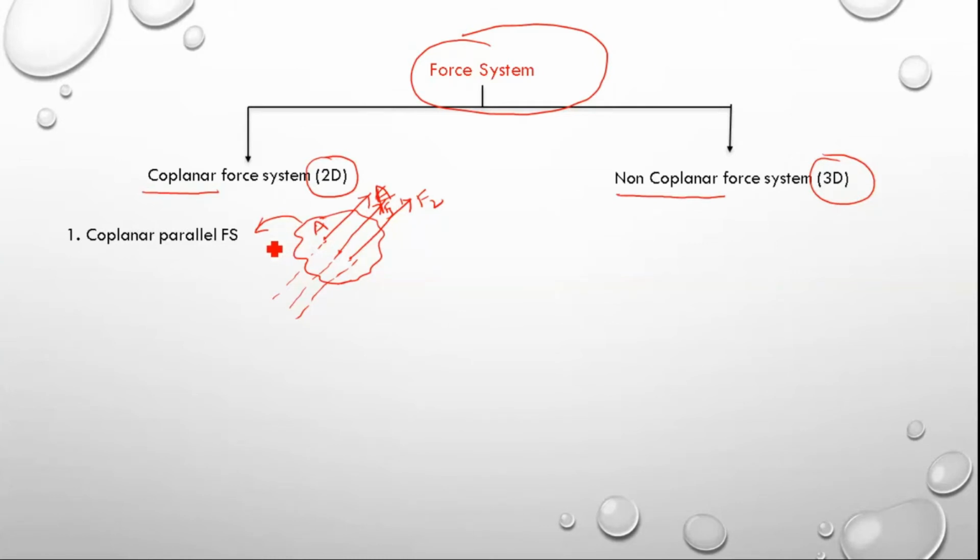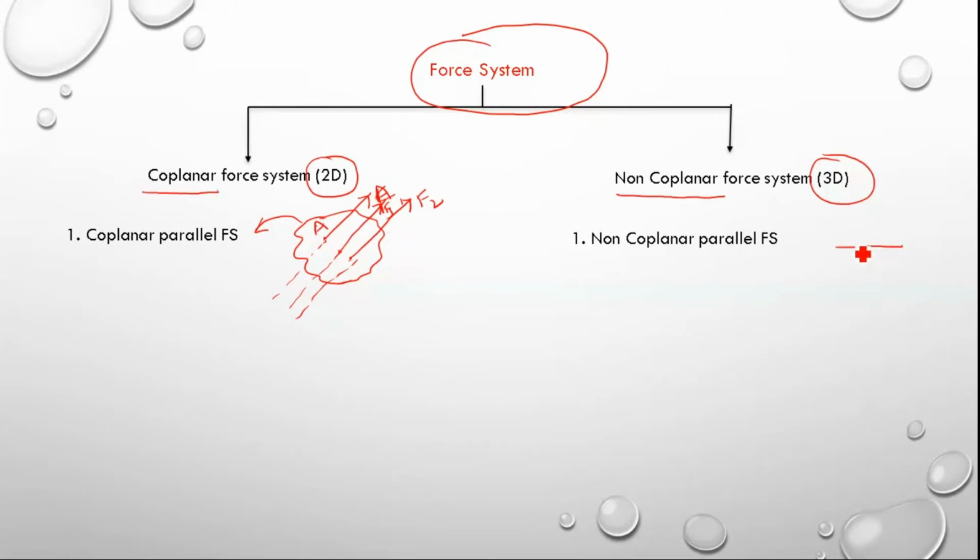That means if more than one force is acting on a single plane, then the force system is called a coplanar force system. If those forces' lines of action are parallel to each other, then that force system is called coplanar parallel force system. If more than one force is not acting on a single plane, then it is called a non-coplanar system. Still, if their lines of action are parallel to each other, then that force system is called non-coplanar parallel force system. Here we'll see an example of how it looks.